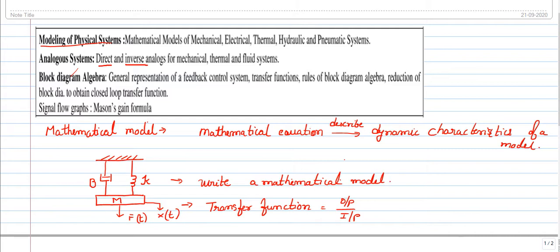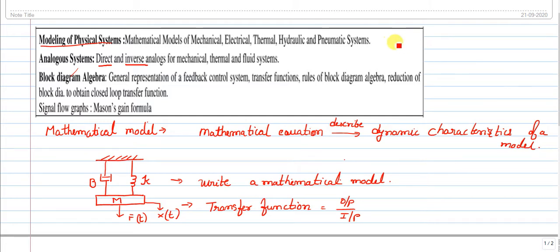Just remember that a mechanical system can be represented in electrical terms also. While explaining with an example, I will let you know what direct and indirect analogy are. So this is one complete set.